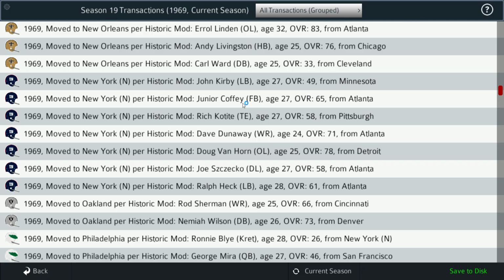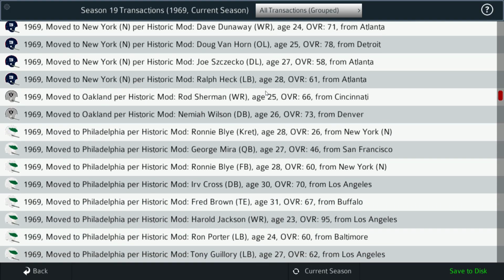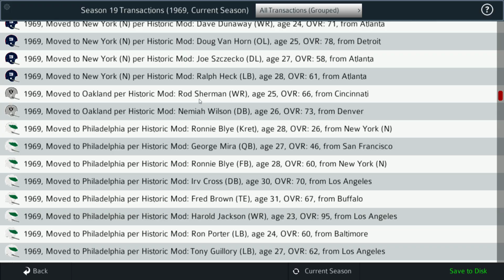Moving on to the Giants, Junior Coffey from the Falcons. Let's see what else we got here. Rich Kotite, future coach, moving over from the Steelers as a tight end. Doug Van Horn, that's a big one, from Detroit, offensive lineman, being signed by the Giants. Let's see what else we got. Raiders signing Rod Sherman from the Bengals as a wide receiver, and also Nehemiah Wilson, defensive back from Denver.